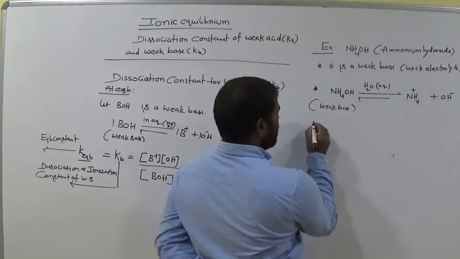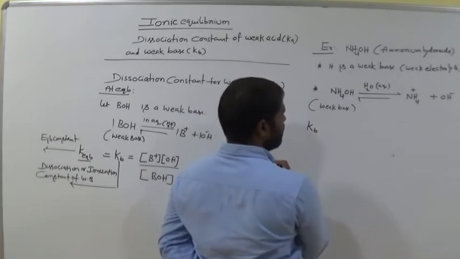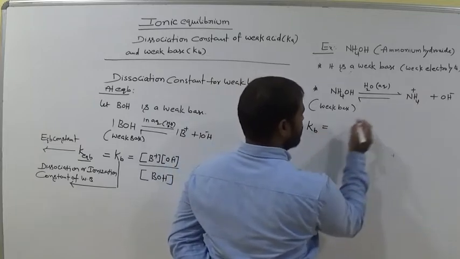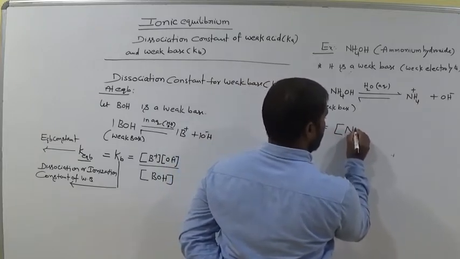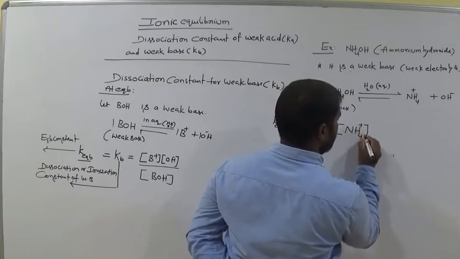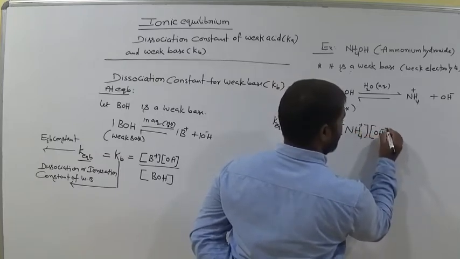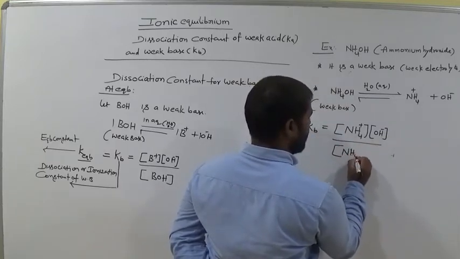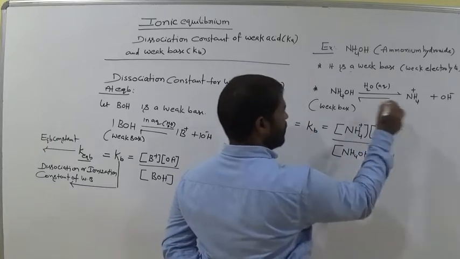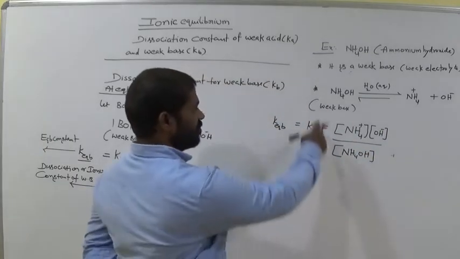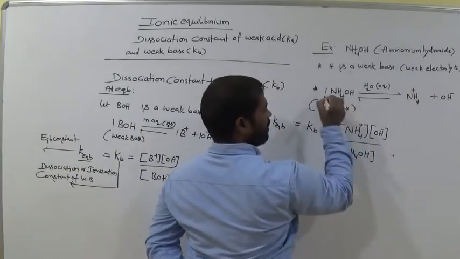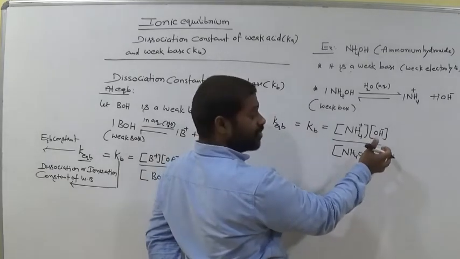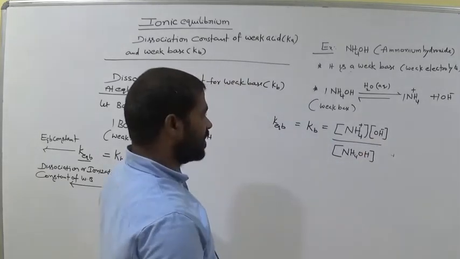Now write the equilibrium constant expression Kb. That equals K equilibrium, am I right? That equals the molar concentration of NH4 plus into the molar concentration of OH minus, divided by the molar concentration of ammonium hydroxide. Coefficients are 1, 1, 1 mole each. If it were 2, then we would write 2 as the stoichiometric coefficient, don't forget that.